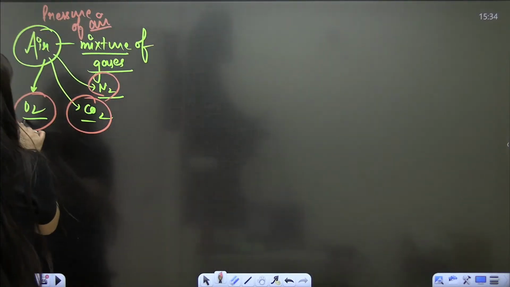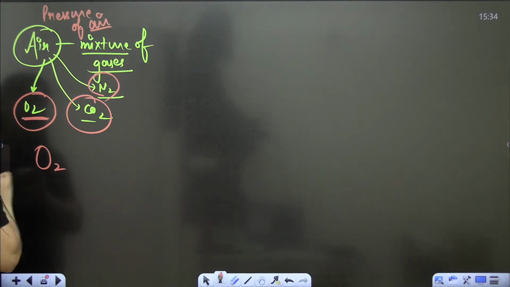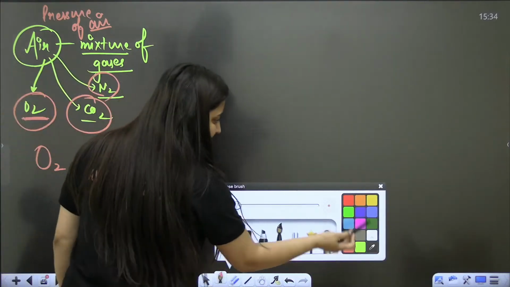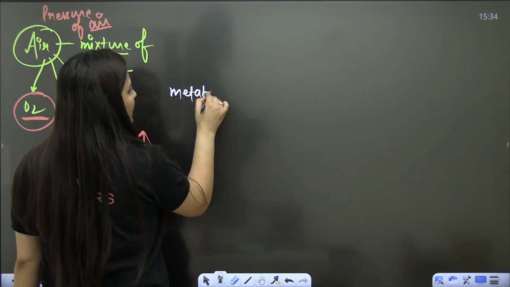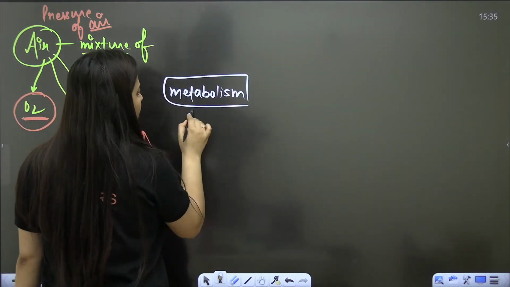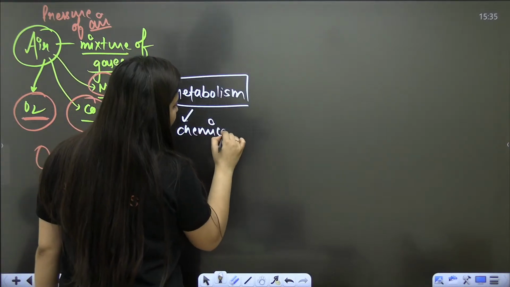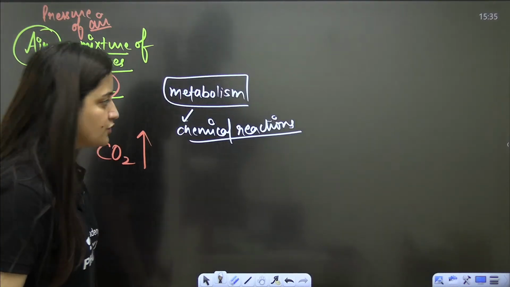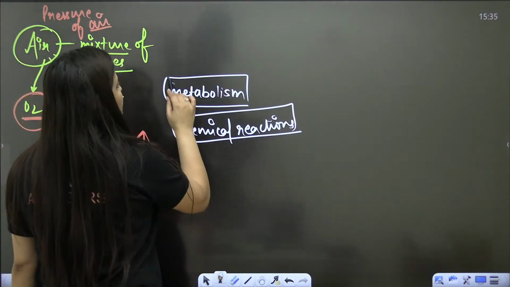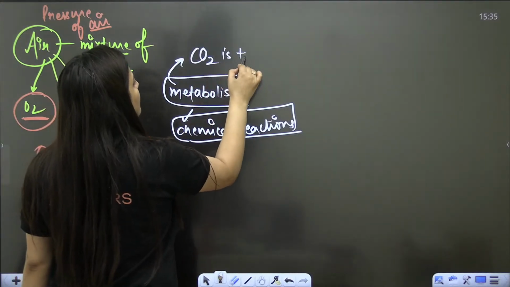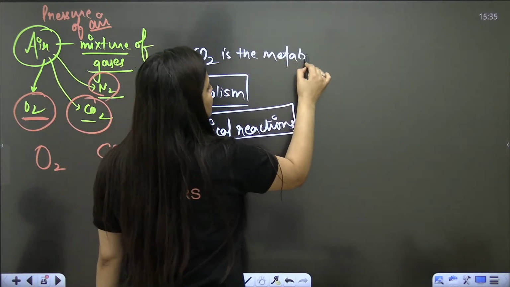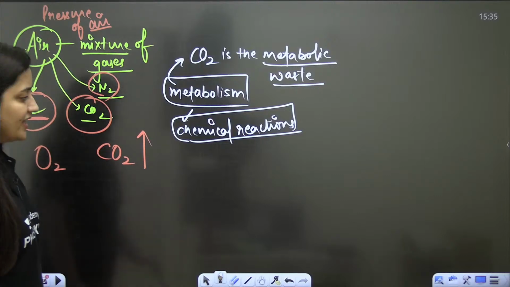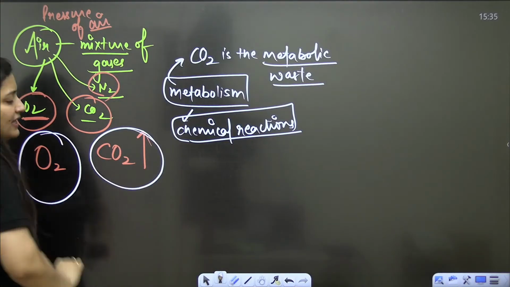Right now when we inhale, we need oxygen only, and we need to exhale CO2 only. In our body the metabolism is there, the chemical reactions are there, and after those chemical reactions we know what's going to happen. The CO2 is the metabolic waste. The CO2 will be released and we have to inhale the oxygen.